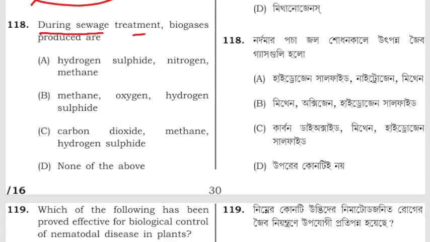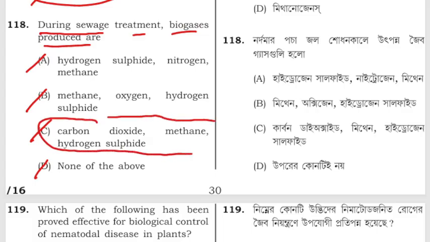During sewage treatment, biogases produced are hydrogen sulfide, nitrogen, and methane; methane, oxygen and hydrogen sulfide; carbon dioxide, methane and hydrogen sulfide; or D, none of the above. The correct answer is CO2, methane and hydrogen sulfide.